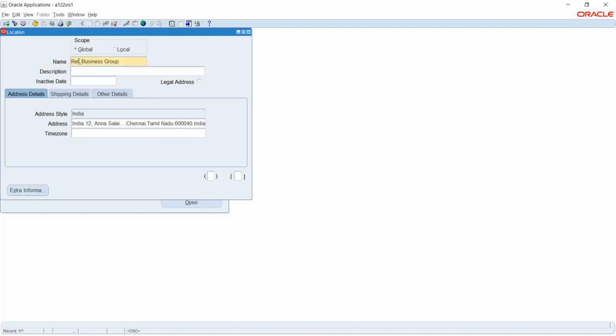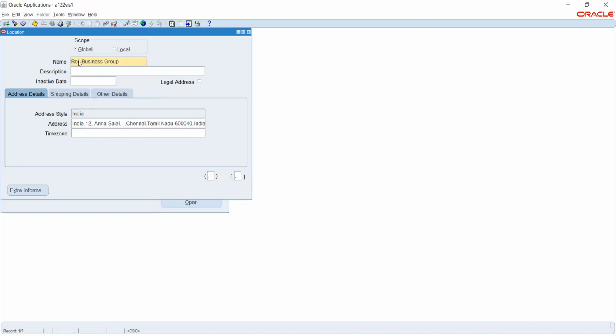Now, if I want to change it after running 1 month of payroll, this will affect my entire system, because last month I have given the payslip and the other details were generated and reflected in my database also. So if I change it now, definitely it will have some impact. So always we should make sure, before making transactions, that the details we have entered are correct and fine.